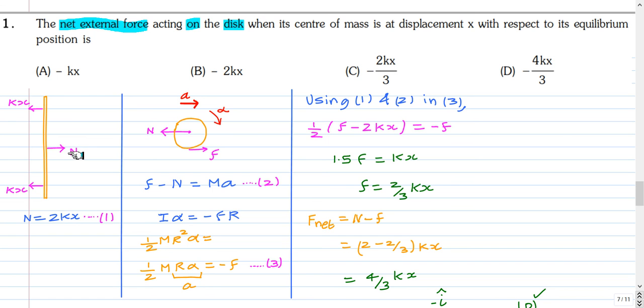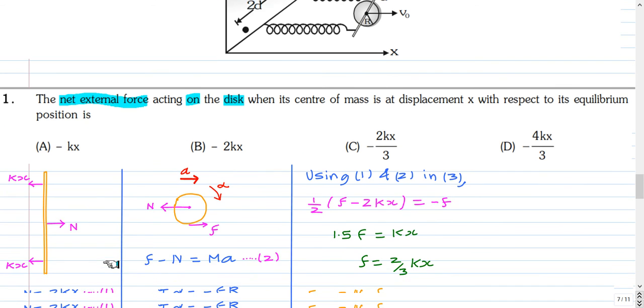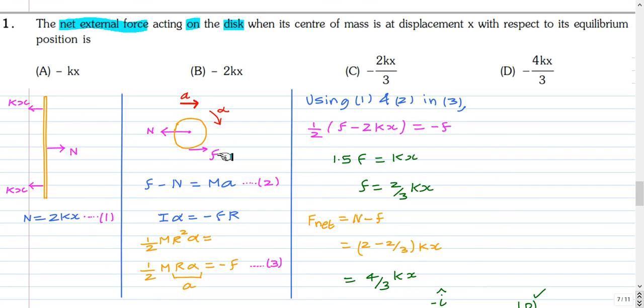There will be contact between the disc and the rod. So let that contact point generate a normal reaction on the rod towards right, and it will generate a normal reaction towards left on this circular disc. And let the normal reaction be N. The springs are stretched by an amount x, so it will generate a force kx. So the normal reaction is equal to 2kx,